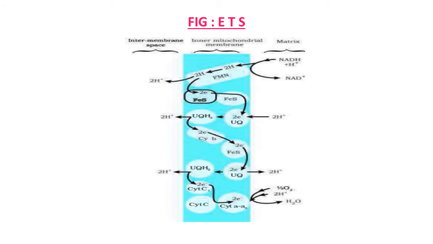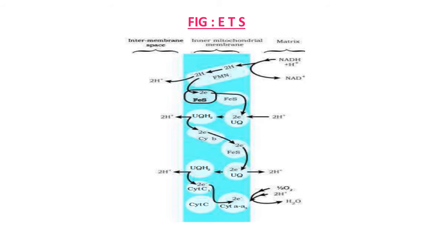Unlike photophosphorylation, where it is the light energy that is utilized for the production of the proton gradient required for phosphorylation, in respiration it is the energy of oxidation reduction that is utilized for the same process. It is for this reason that the process is called oxidative phosphorylation.